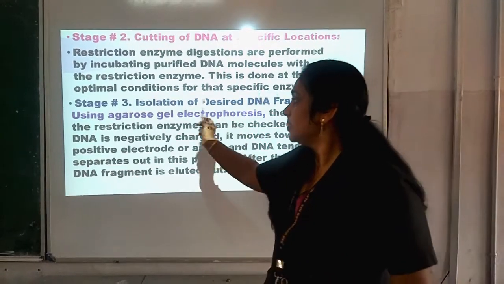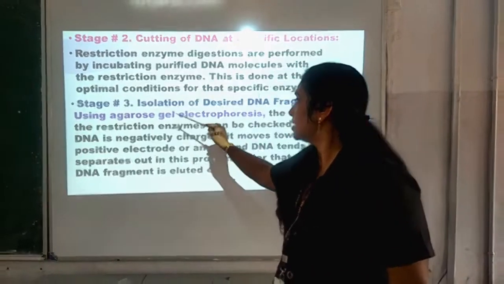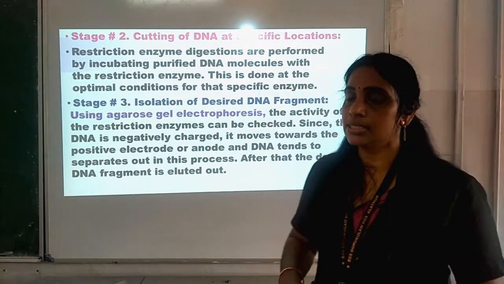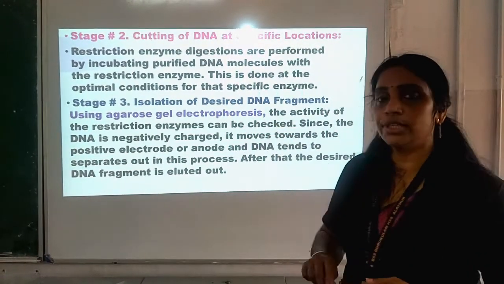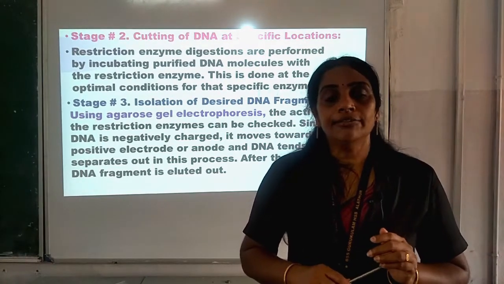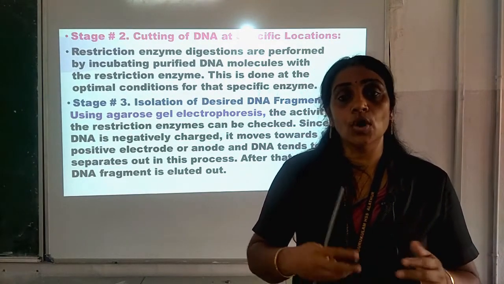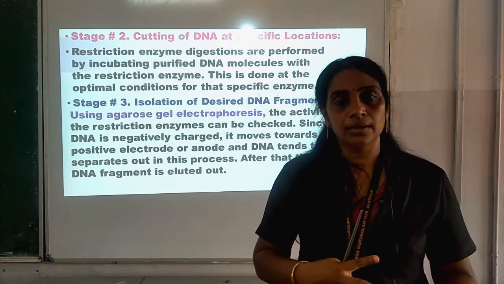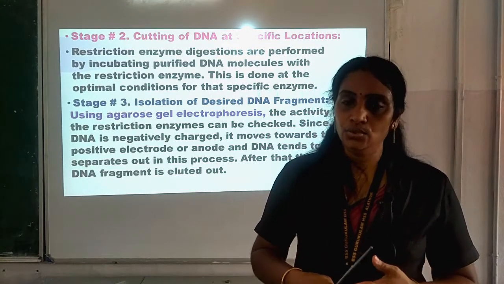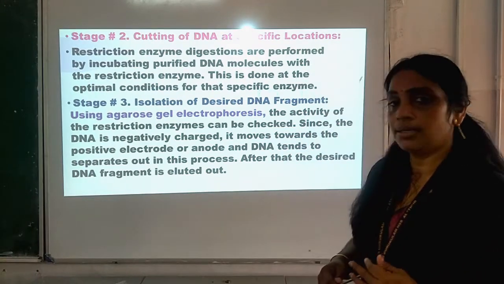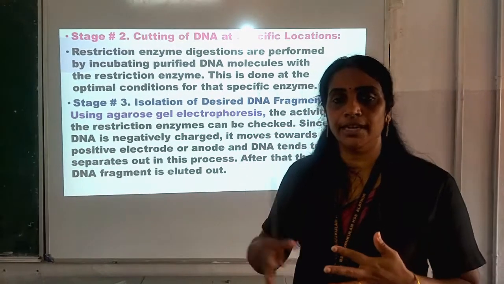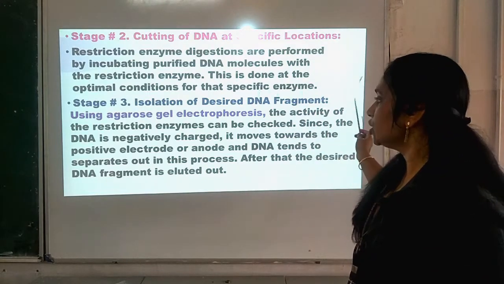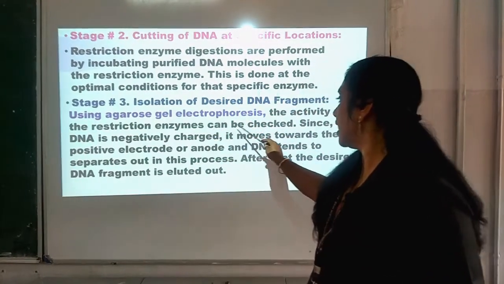That is how it is isolated, by using agarose gel electrophoresis, which we have already studied in our previous class. It is a process through which the DNA fragments will be separated. Smaller fragments will move much faster than the larger ones. Agarose gel is used for separating the DNA fragments. The activity of the restriction enzymes can be checked.